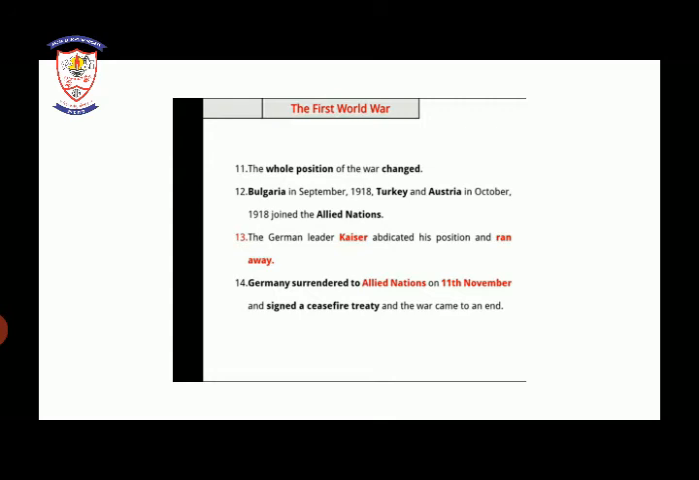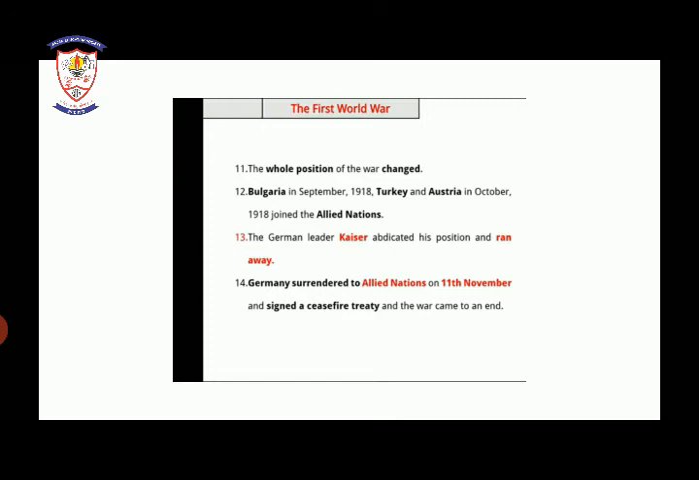Thirteenth point. The German leader Kaiser abdicated his position and ran away. Germans surrendered to the Allied nations on 11th November and signed a ceasefire treaty, and the war came to an end. Now what happened? Germany surrendered to the Allied nations, as Germany could not defeat them. Why? Because the Allied nations were quite stronger, and Germany surrendered to the Allied nations on this date.